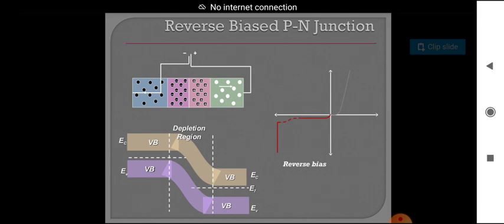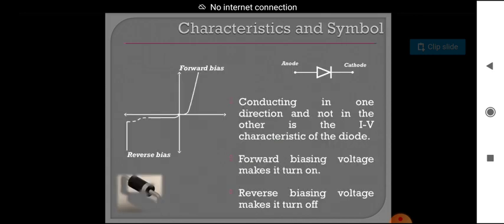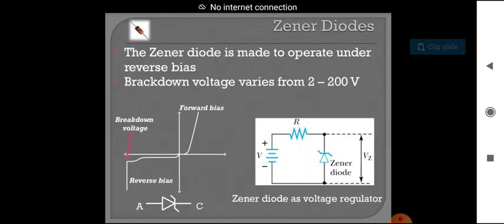In reverse bias the current will be very low, so we measure the current only in microamperes. At high voltage in reverse bias, the junction will collapse. That's why we use a modified p-n junction diode, simply called the Zener diode. A Zener diode is a reverse biased, highly doped p-n junction diode. That was shown in the diagram.